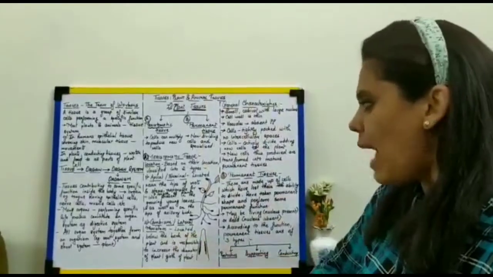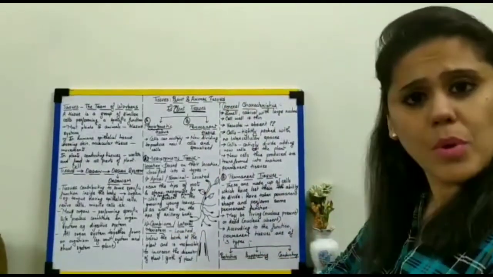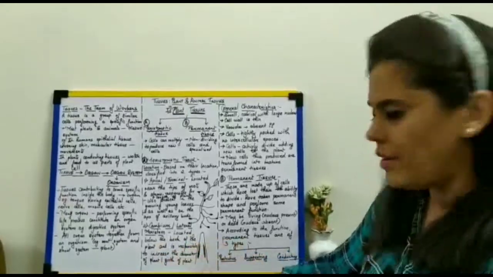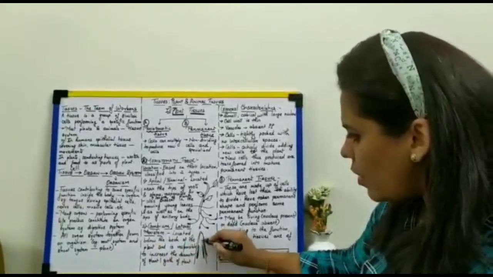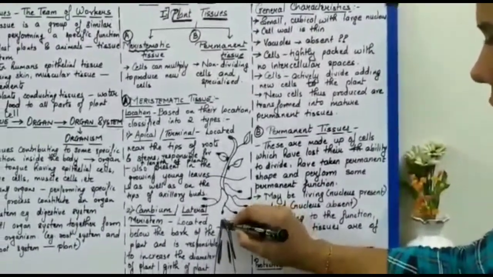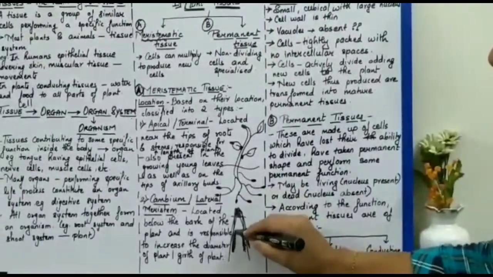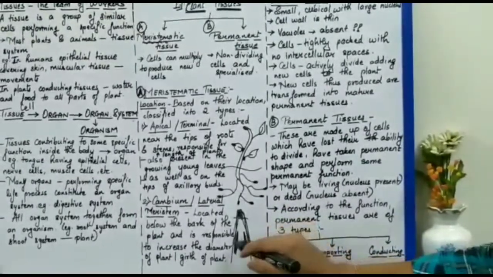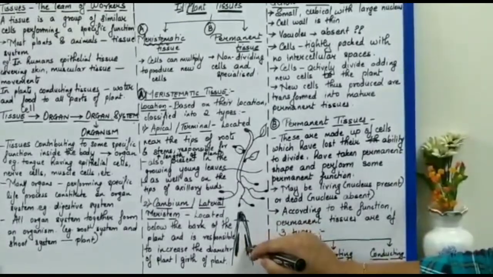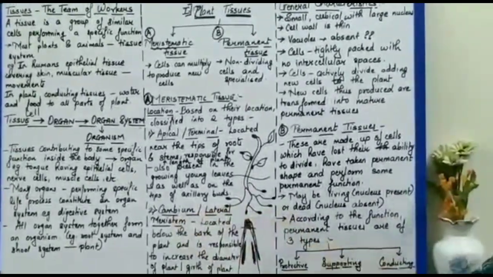Okay? Now, cambium or lateral meristem. Where is this meristem located? Now this meristem is located below the bark of the plant. Now this is the stem part. Here is your apical meristem. Please focus on this diagram. This is your apical meristem. These highlighted portions are the middle part of the stem. So this portion is called the cambium, right? Here is present your lateral or cambium meristem.